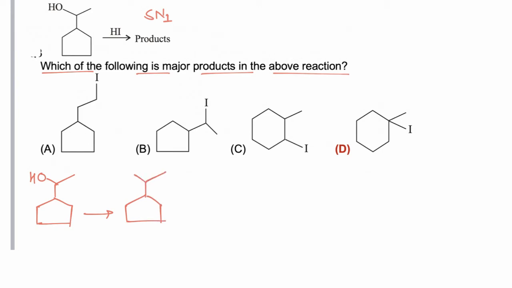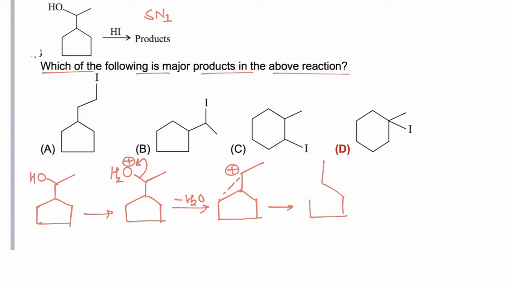Now if positive charge is present on oxygen, this is an unstable species, so a water molecule is eliminated and a carbocation is formed as an intermediate. Now this carbocation will rearrange from a 5-membered to a 6-membered ring, forming a more stable intermediate.